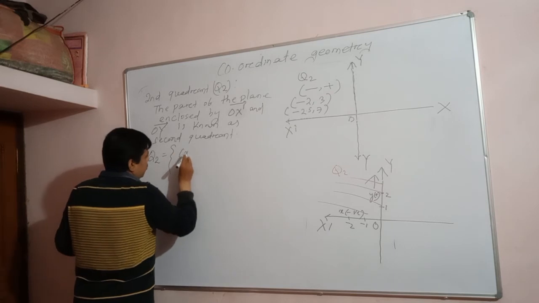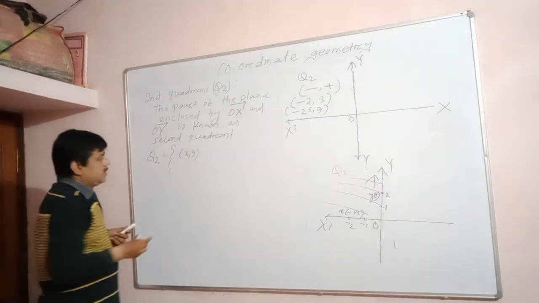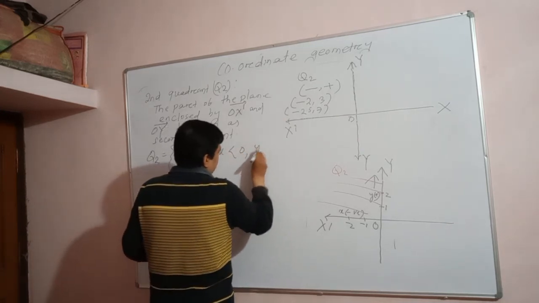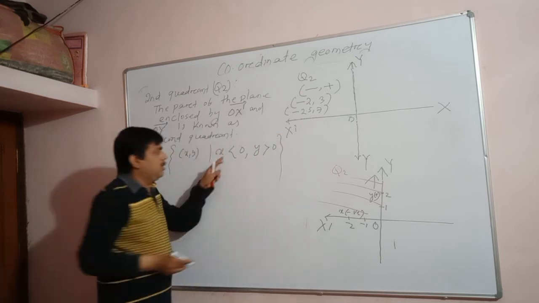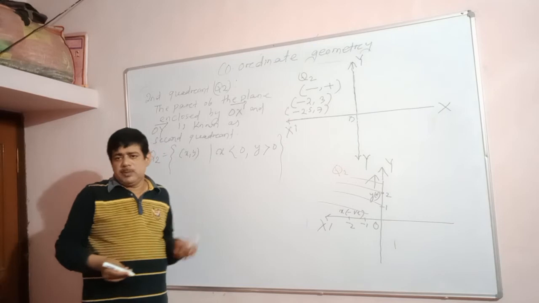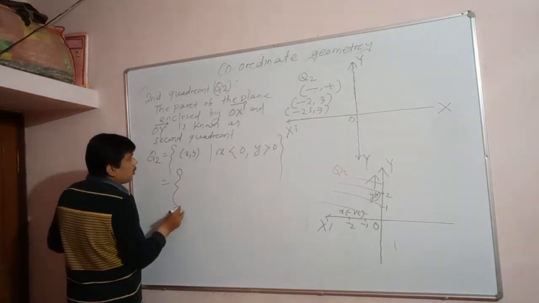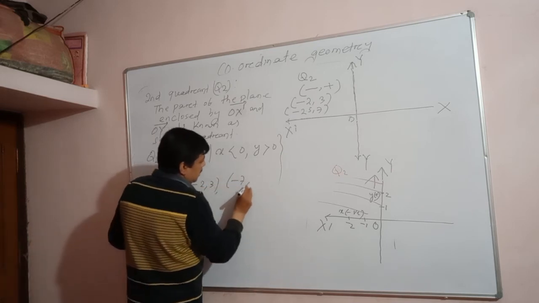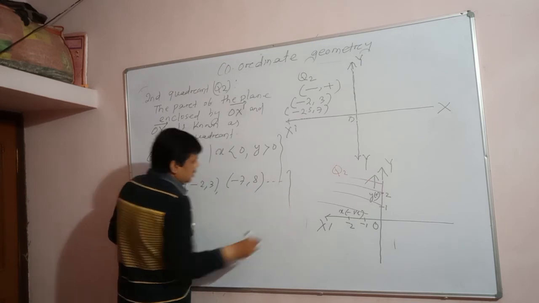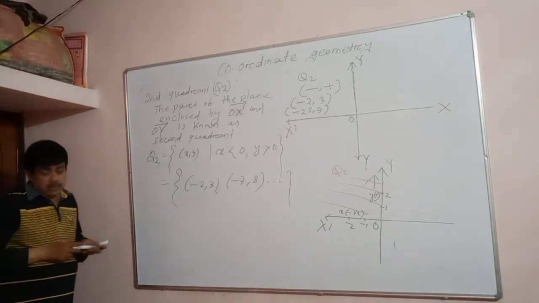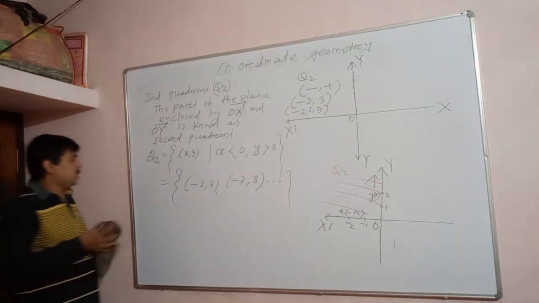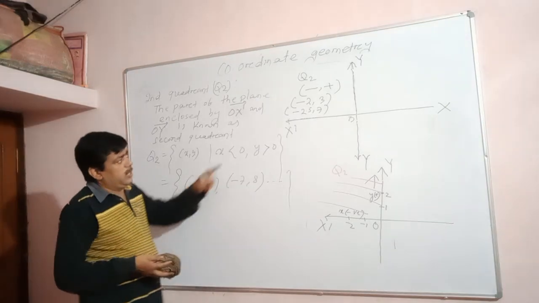It is a group of coordinate points such that x value is less than 0, which is a negative value, and y value greater than 0, which is a positive value. You know, any value less than 0 is negative and any value greater than 0 is positive. So x coordinate is negative, so you can get points like minus 2, 3, minus 7, 8, etc. So these are the second quadrant. Okay, understand? So these are the points lying on the second quadrant.